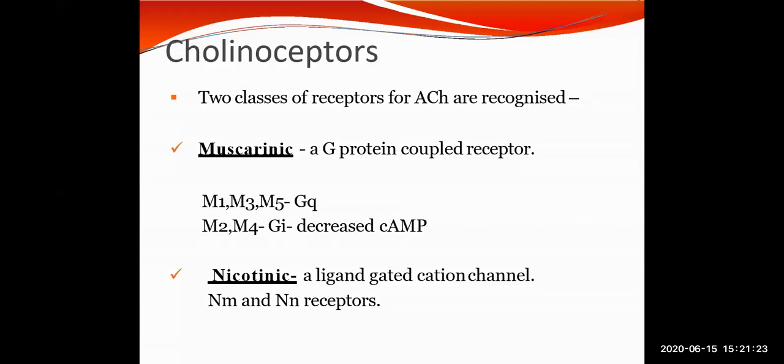If we talk about M3, then visceral smooth muscle contractions and glandular secretions are elicited through M3. So together, M2 and M3 receptors mediate most of the well recognized muscarinic actions, including contraction of the LES.